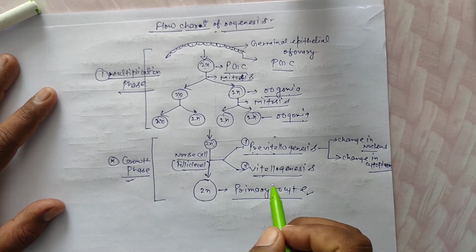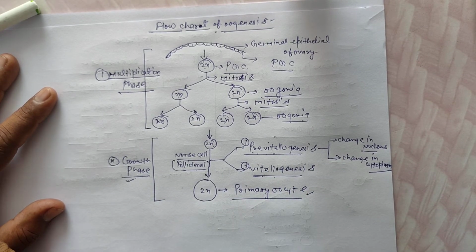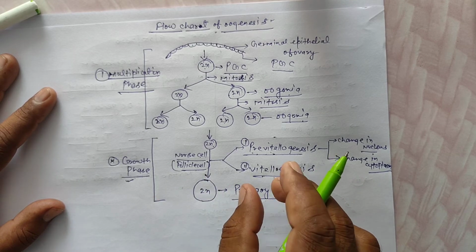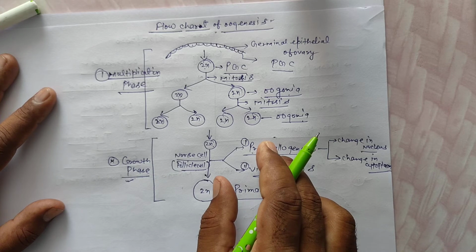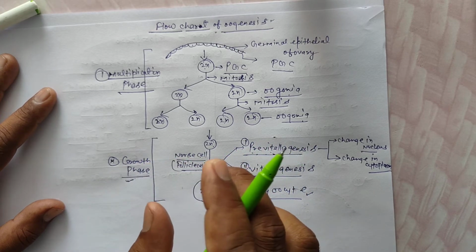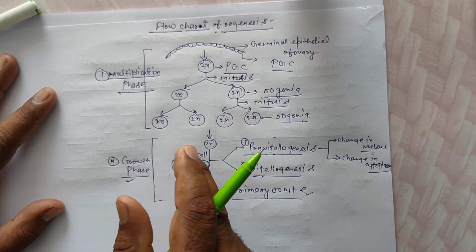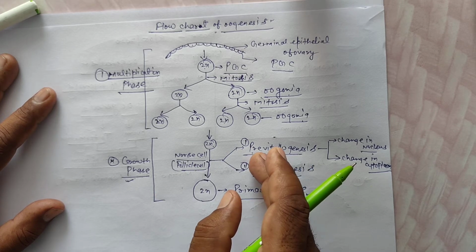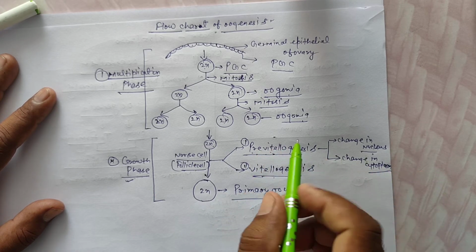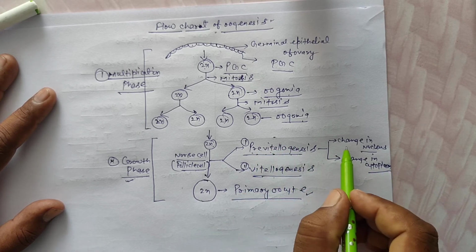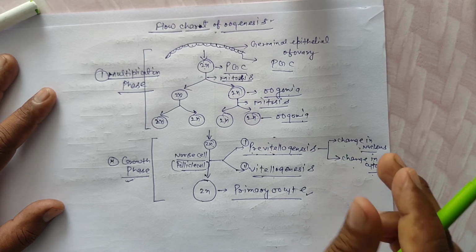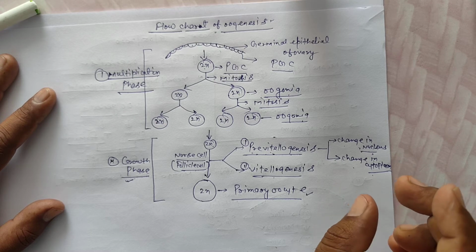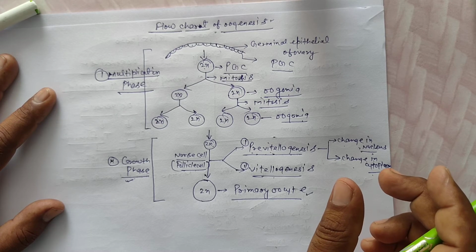First is pre-vitellogenesis, second is vitellogenesis. Vitelline or yolk or lecithal means nutrient. Pre-vitellogenesis is a subphase of the growth phase completed before vitellogenesis. In pre-vitellogenesis there is a change in the nucleus and a change in the cytoplasm. The nucleus has DNA or genetic matter, chromatin or chromosomes.